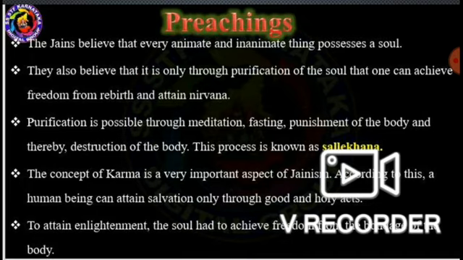The Jains believe that every animate and inanimate thing possesses a soul. They also believe that it is only through purification of the soul that one can achieve freedom from rebirth and attain nirvana. Purification is possible through meditation, fasting, punishment of the body, and thereby destruction of the body. This process is known as Sallekhana.